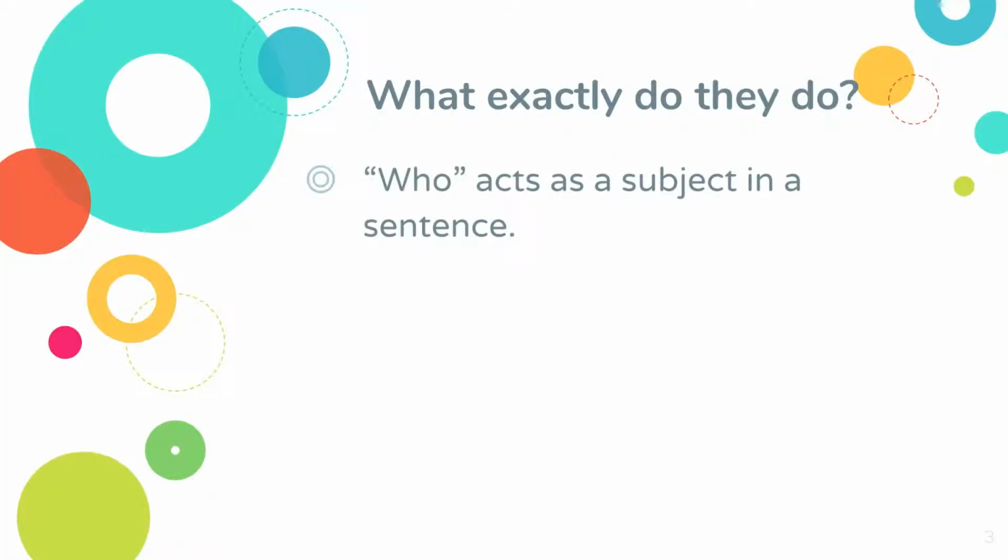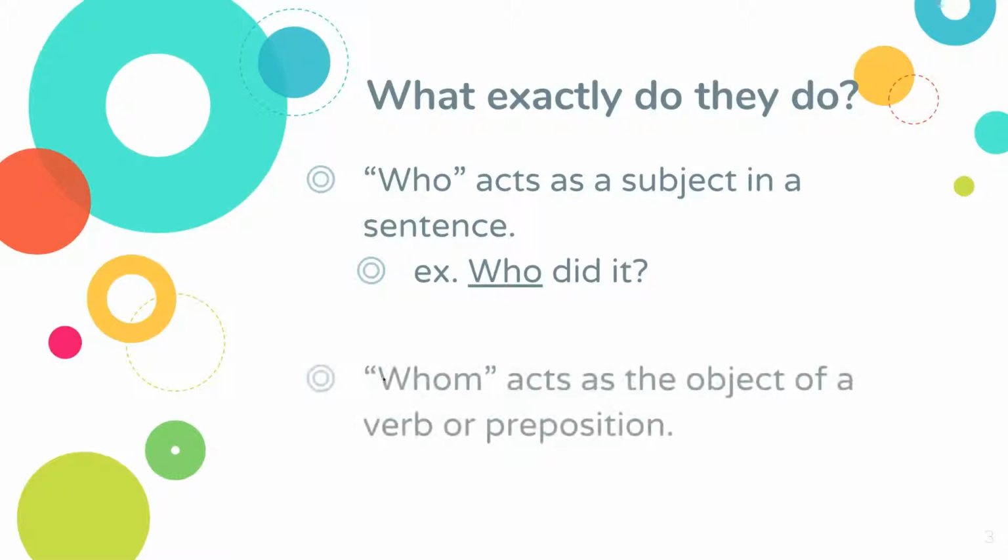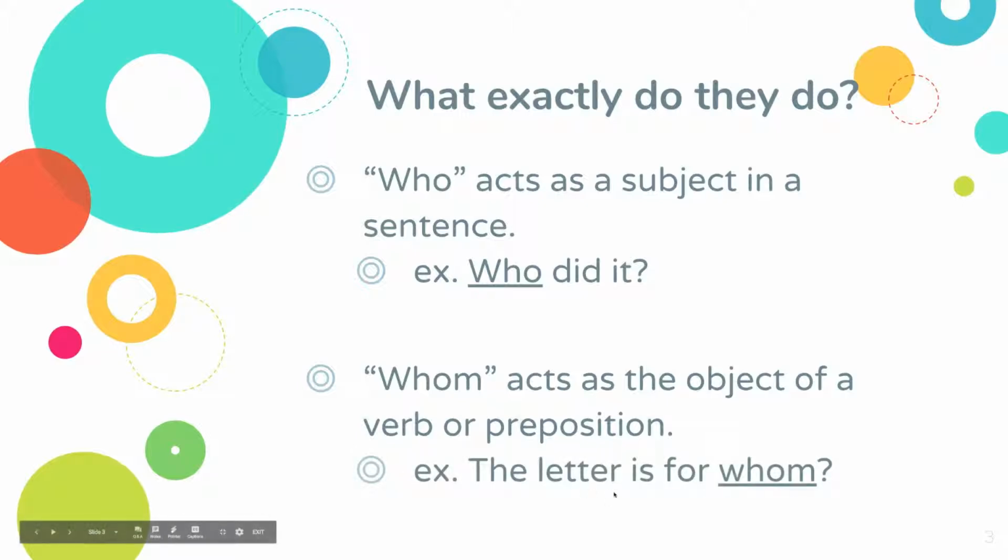What exactly do they do? Who acts as a subject in a sentence. So, for instance, we say, who did it? Who is the subject of the verb did. Whom, on the other hand, acts as the object of a verb or the object of a preposition. Example, the letter is for whom. Whom is the object of the preposition for. We'll go over this a little more in depth in the next slides.